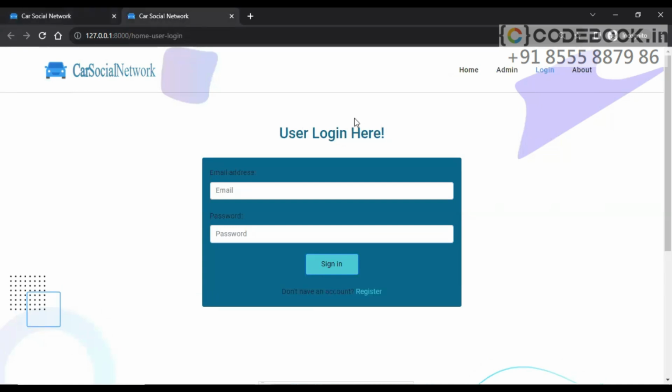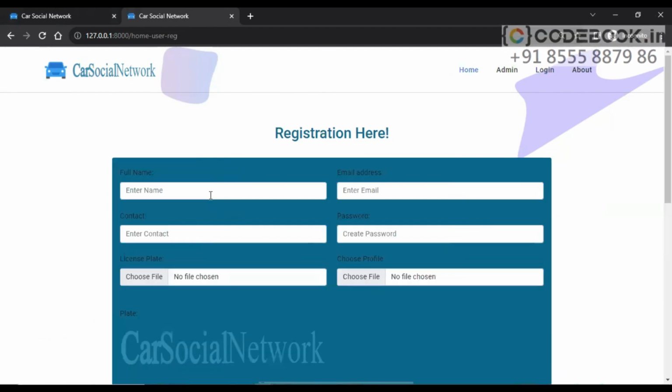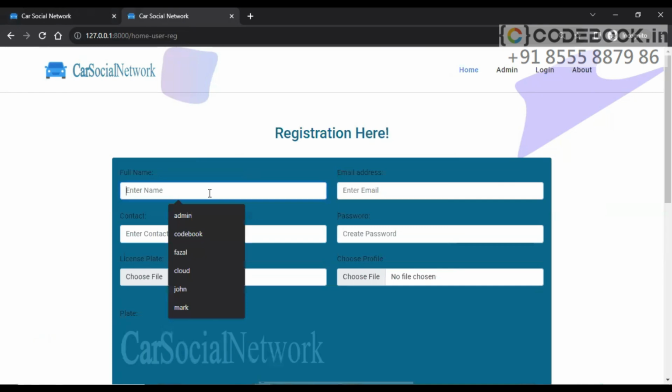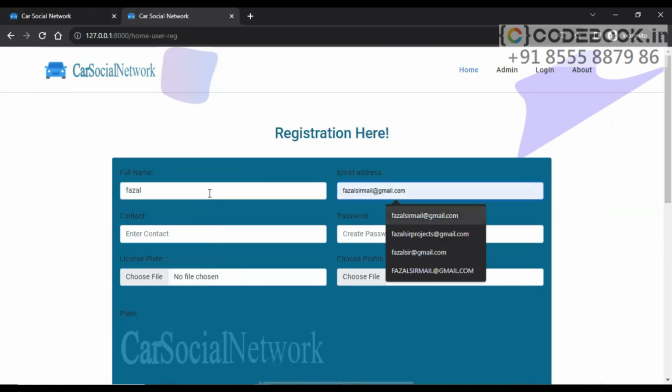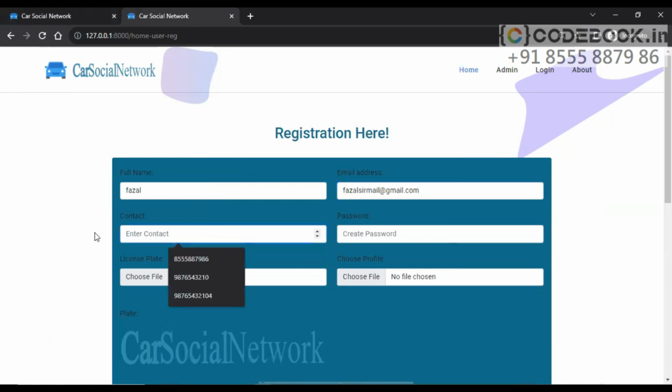Now, let's go to user and register a user here. Registration: full name, let's say my name here, email address. Kindly provide a valid email ID because we are going to receive some SMS and email here.